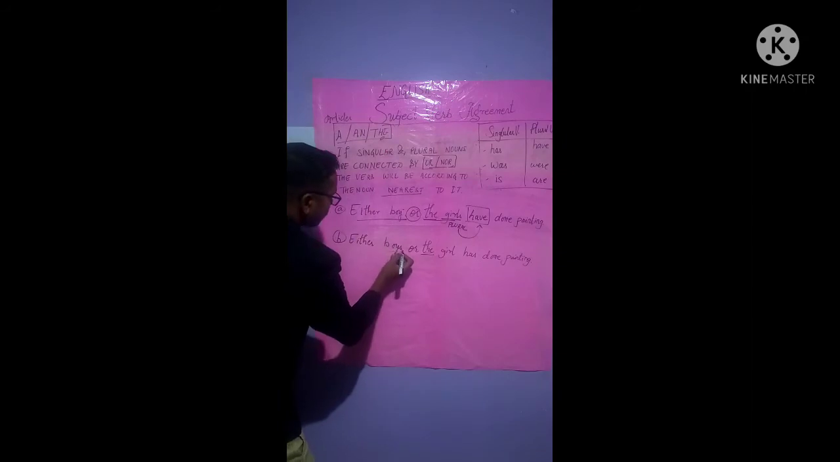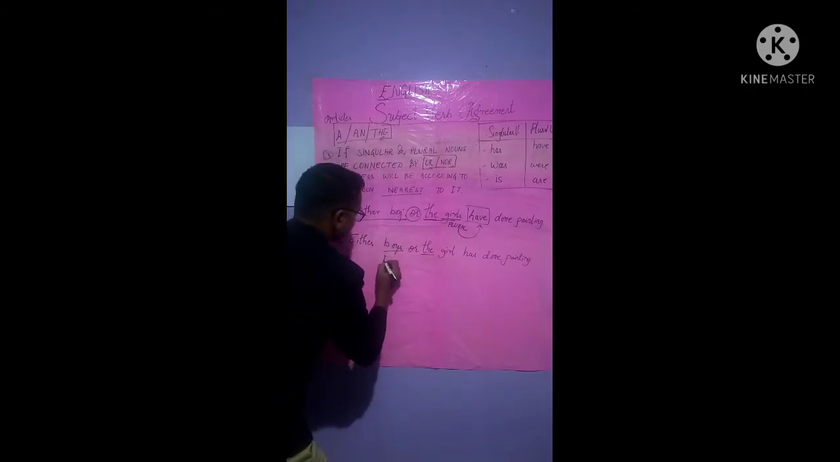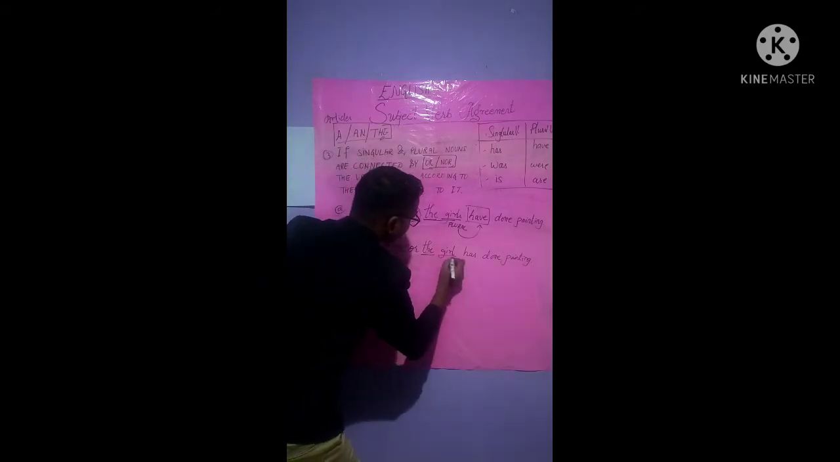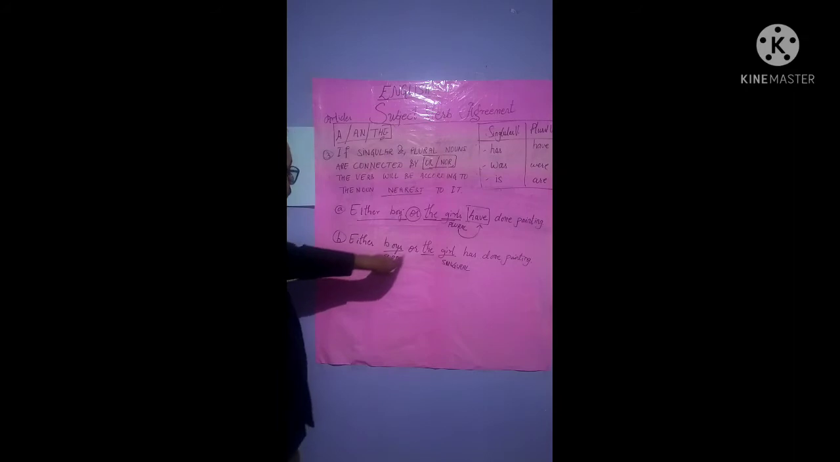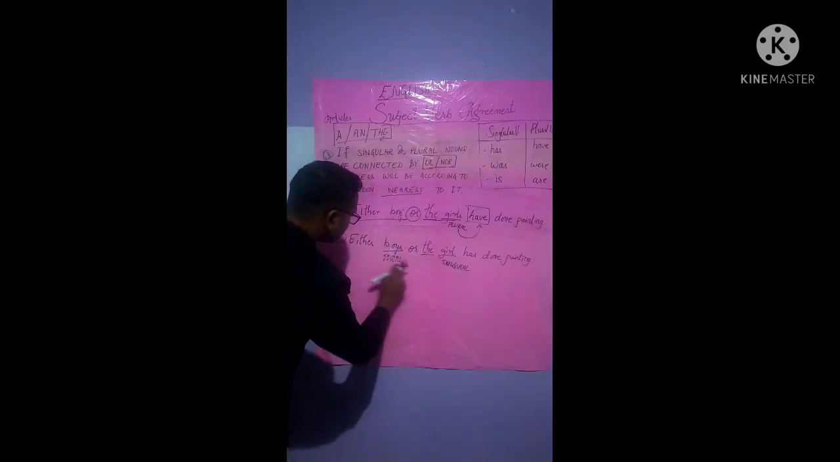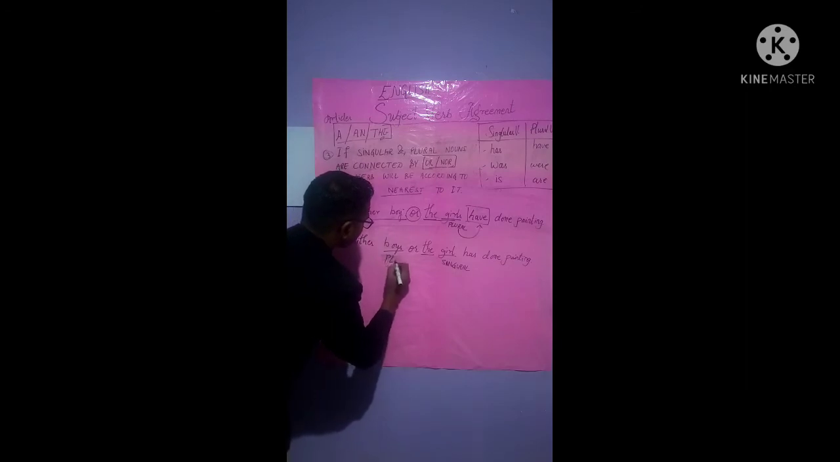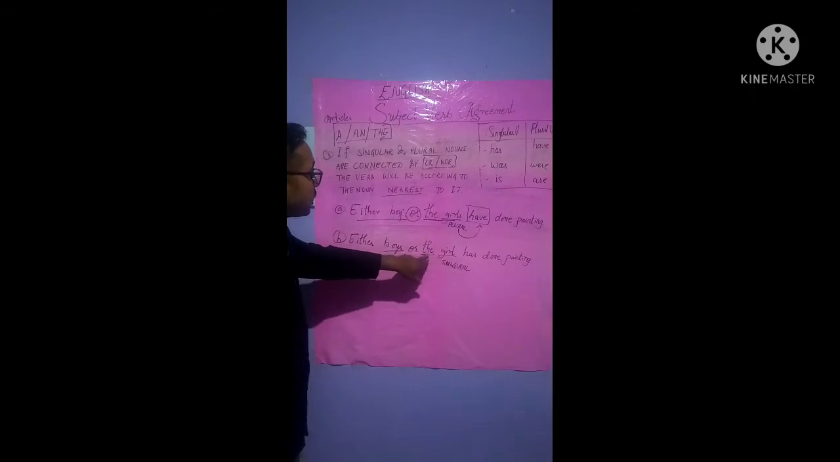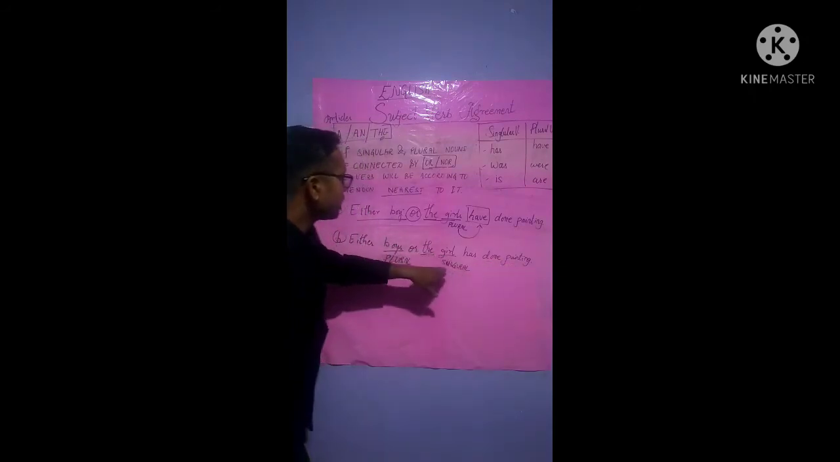So either boys are different, that is plural, isn't it? Or the girl is singular. Now the pronoun, those are pronouns. Boys is plural and boys are plural. Either boys, plural, and or the girl has done painting, that is singular, isn't it?